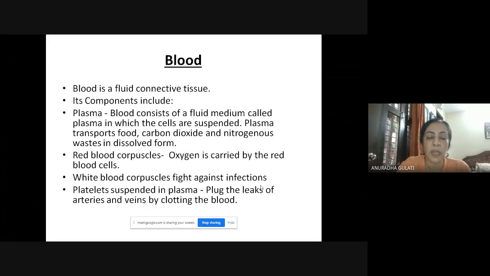Platelets are responsible for clotting of blood. If any wound is there, platelets will form a mesh-like structure to plug it to prevent the excessive loss of blood. So in fact, blood consists of plasma, RBCs, white blood cells, and platelets.